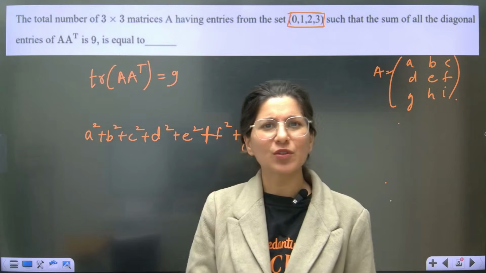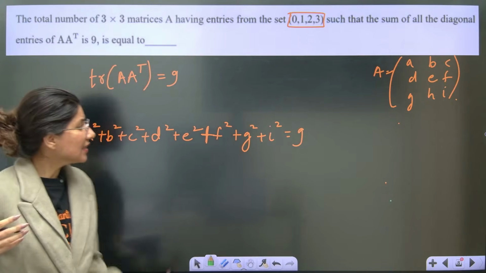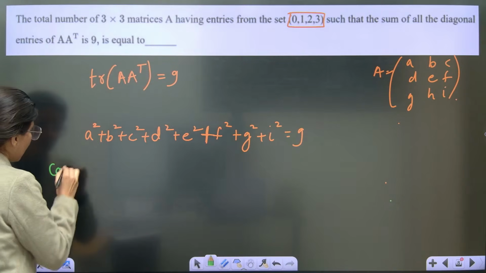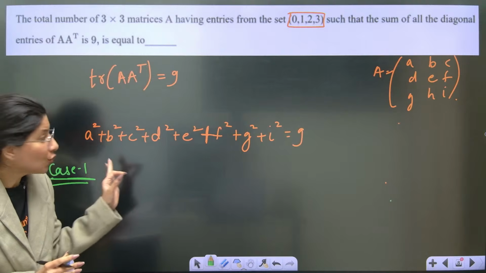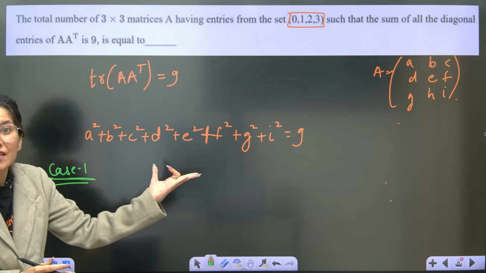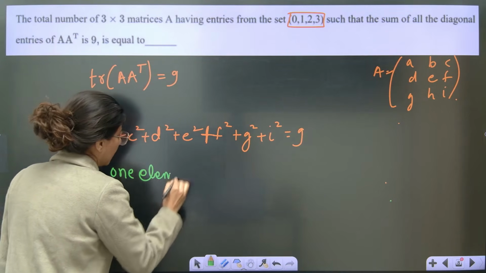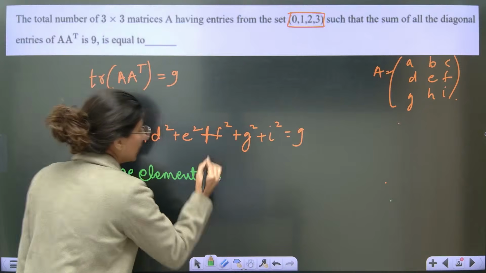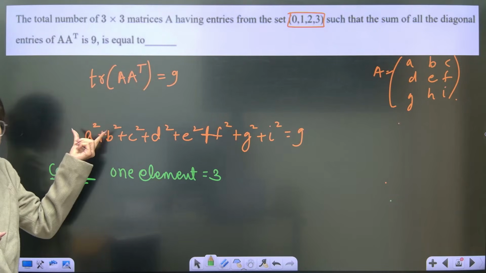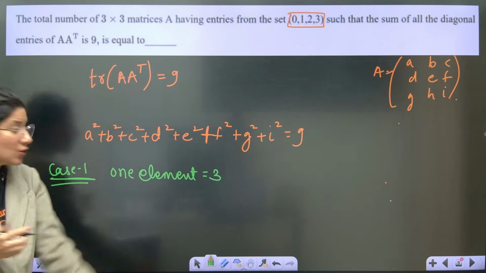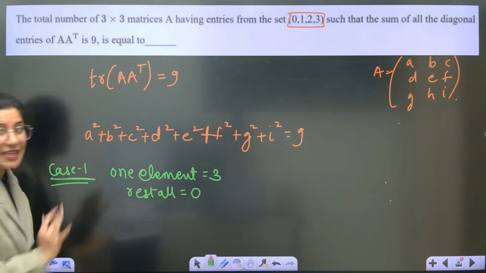Now again, same permutation and combination, you have to think how it's going to become like that. How can this be like this? So case number 1 could be that one element out of these 9 elements is equal to 3. So obviously, suppose A is equal to 3. Then what will happen? 3 square is 9. Rest every element has to be 0. This is your case number 1.